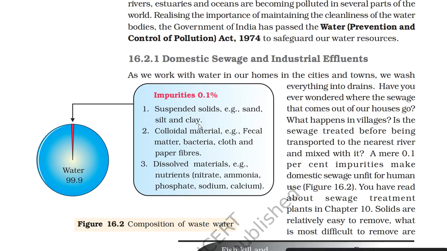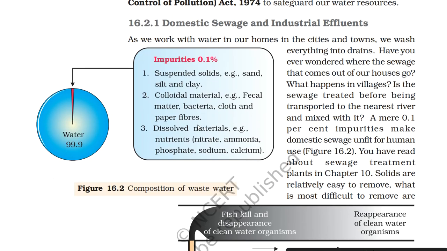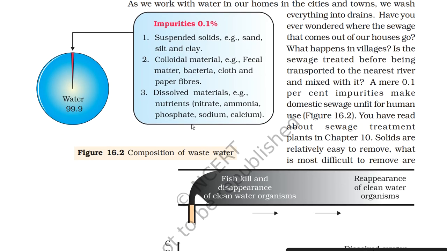16.2.1 Domestic sewage and industrial effluents. As we work with water in our homes, in the cities and towns, we wash everything into drains. Have you ever wondered where the sewage that comes out of our homes goes? What happens in villages? Is the sewage treated before being transported to the nearest river and mixed with it? A mere 0.1% impurities make domestic sewage unfit for human use.